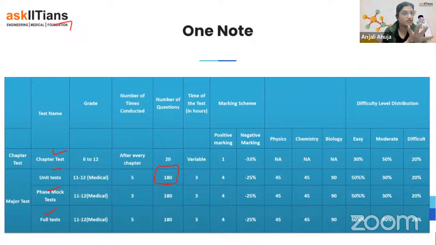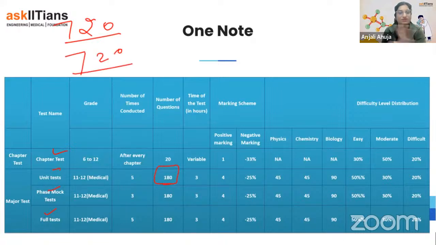NEET paper is of 720 marks, guys, and your target should be more than 750. I want full marks in the NEET exam. That's when you will be getting an awesome college. But your target, let's say, is more than 650. So for that, you need extensive practice.